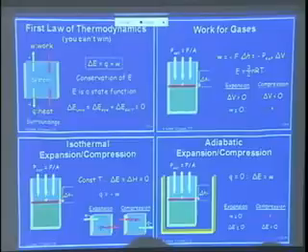So today we're going to talk about thermodynamics and the first law of thermodynamics. Thermodynamics comes from Greek. Thermo means heat, and dynamics means power. Heat power. The power of heat. All right, let's see what we can talk about there.